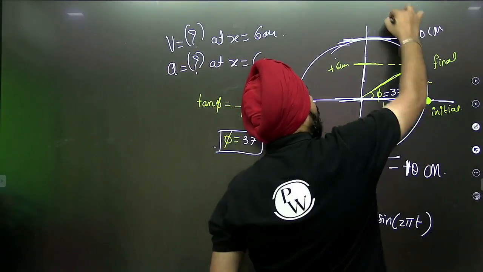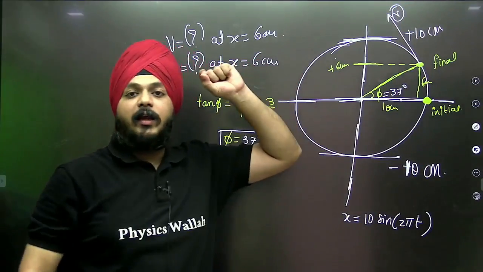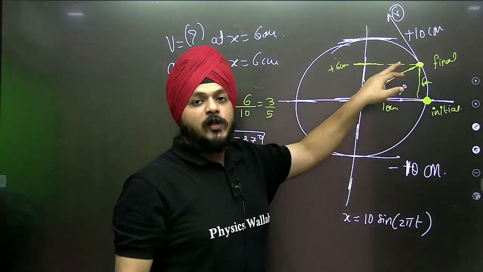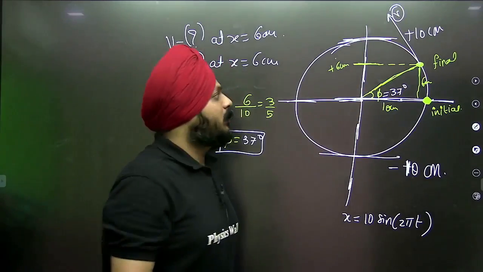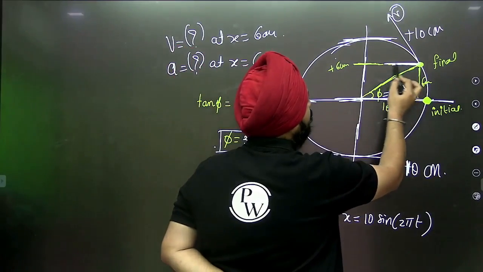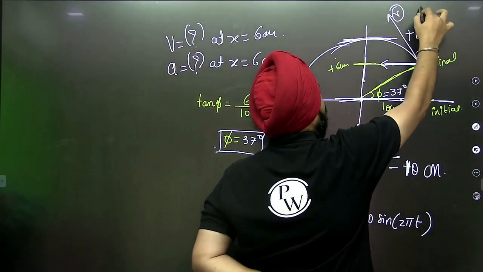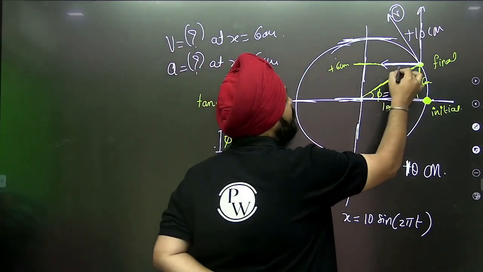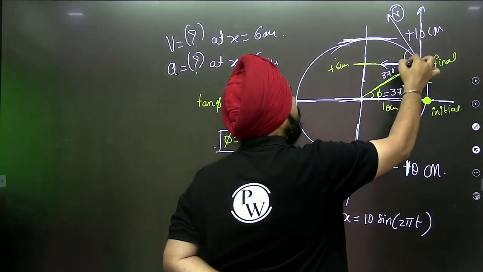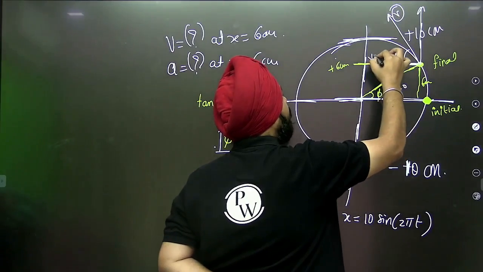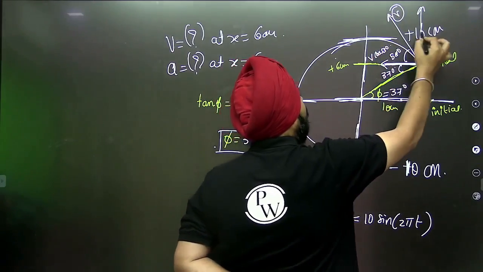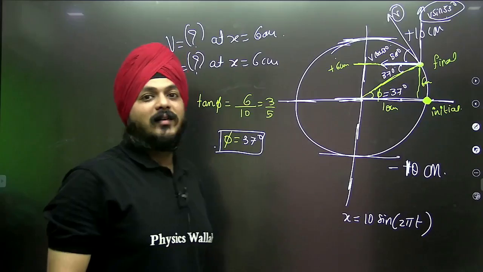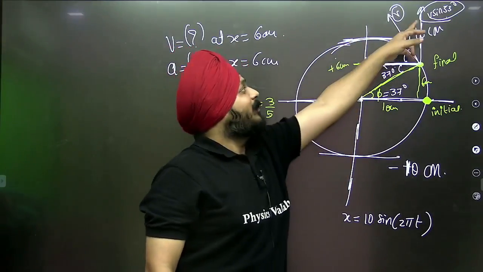At this position, as I said, all of the concepts of the uniform circular motion can be applied to this. So velocity, for a uniform circular motion, velocity is always tangent to the path. There are two components, one in this direction, one in this direction. You have to just calculate. Suppose this is 37, this is 37, this is 53. This component will be V cos of 53, V sine of 53. This will be your answer because it is lying parallel to the path.